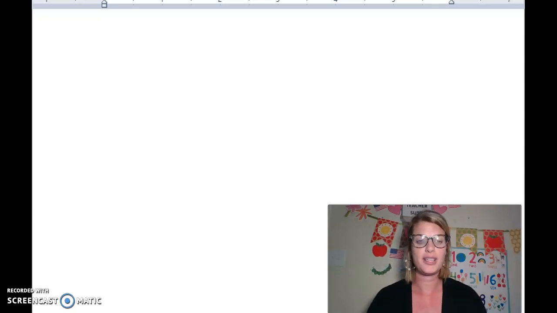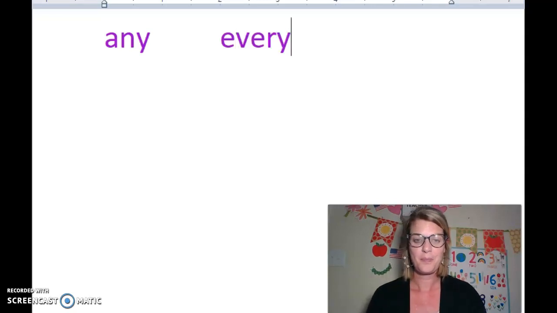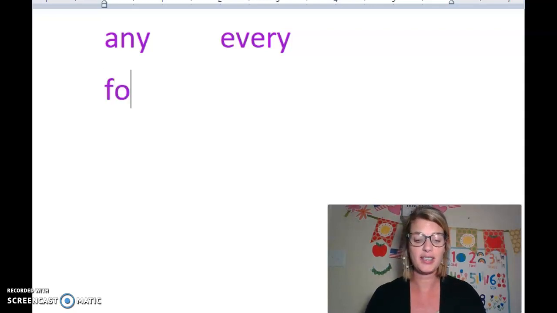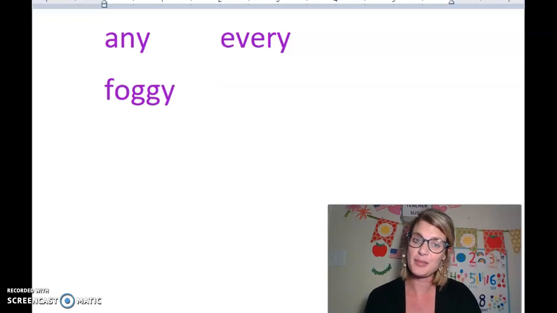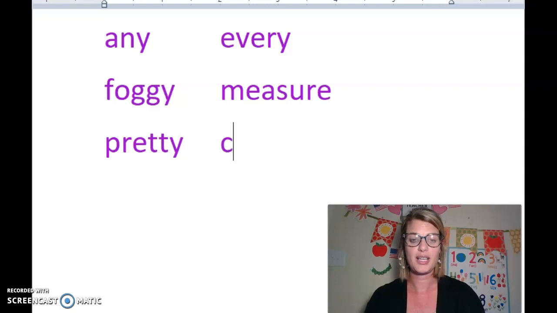Let's write for number 1, any. Any starts with the letter A. It's the first letter of our alphabet. Number 2, our next word will be every. Our third word in ABC order, foggy. Our fourth word in ABC order is measure. Number 5, pretty. So our last word, number 6, is valley.